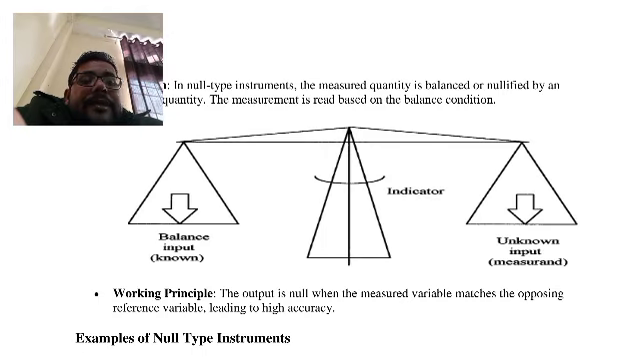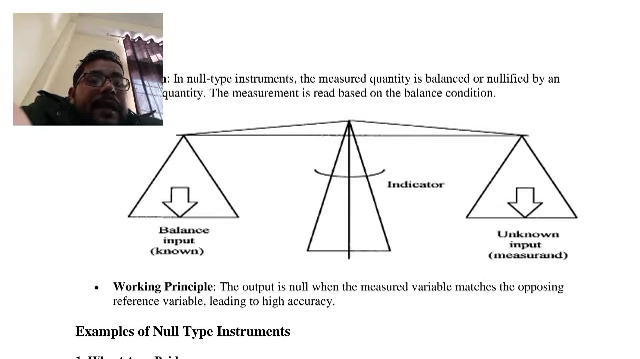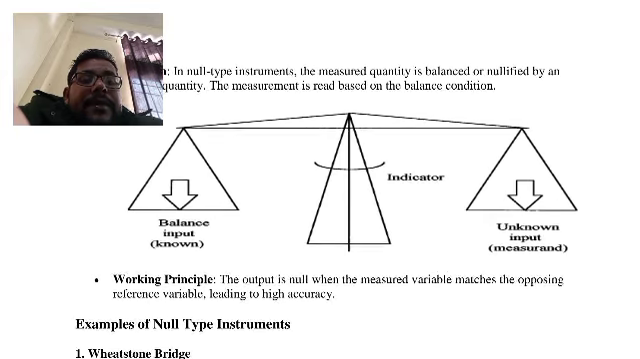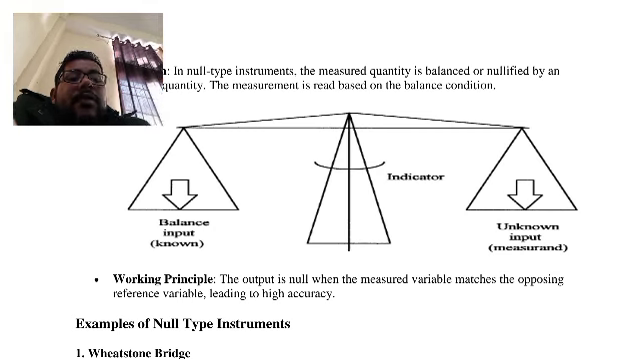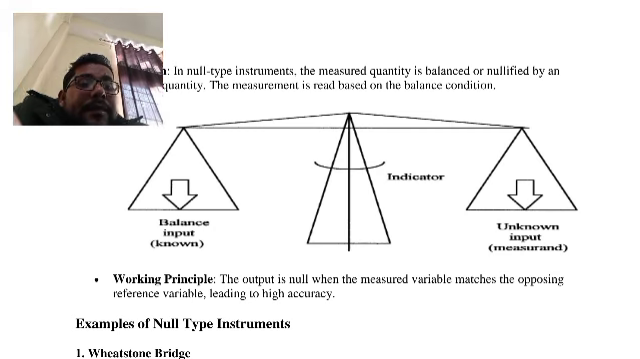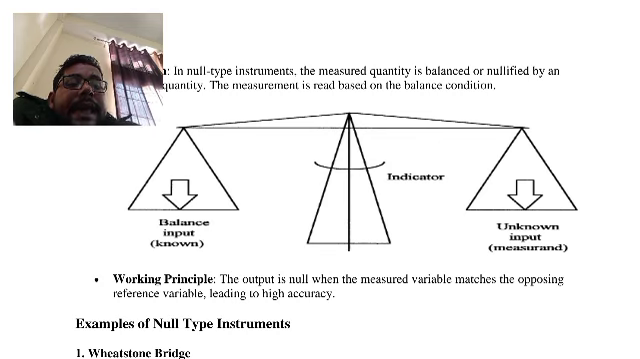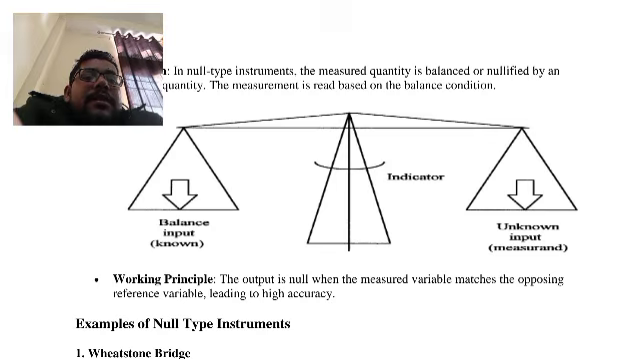Now we can discuss the working. The output is null when the measured variable matches the opposing reference variable. Here the reference is the known variable, and the measured value is the unknown variable. If both are equal, at that time we get the null position, leading to very high accuracy.